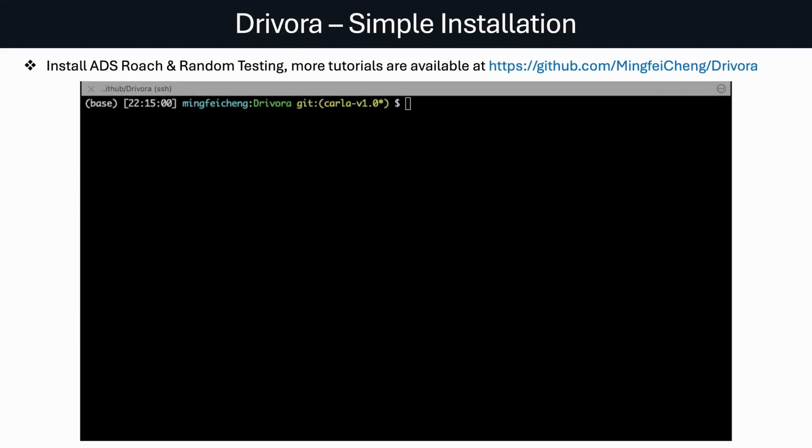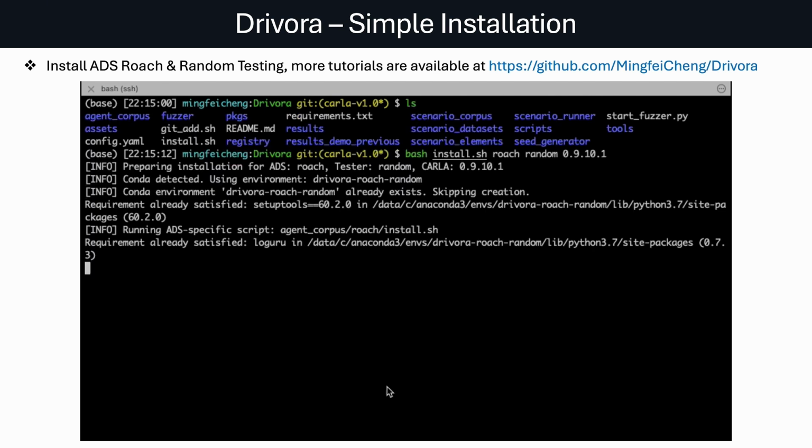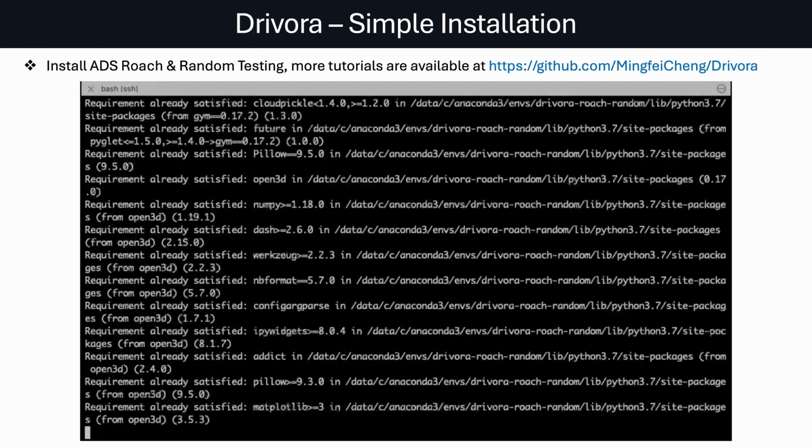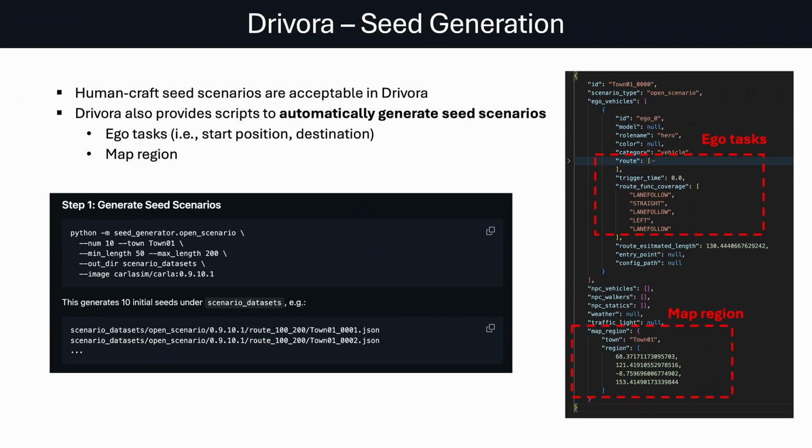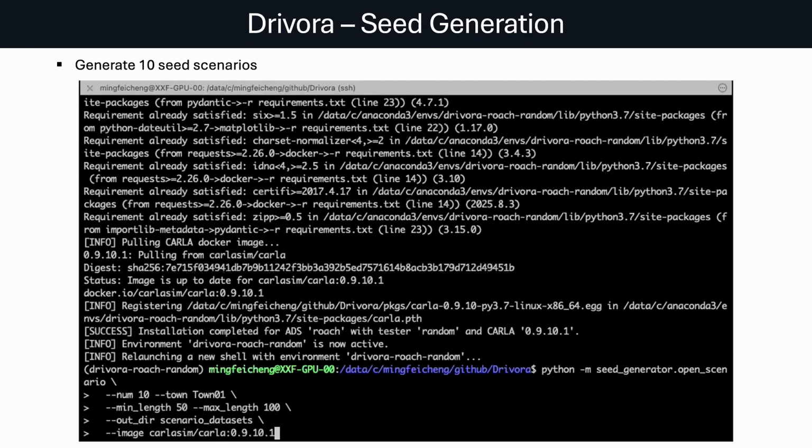All you need to do is run the install.sh script, and it'll take care of the whole testing environment setup. Once the installation is done, you'll notice a new Conda environment has been set up. Next, we need to generate seed scenarios. You can handcraft them if you like, but we also provide scripts that do it for you. In this demo, we'll show the automatic way.